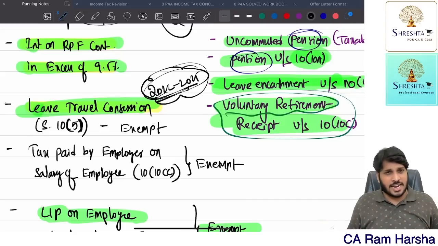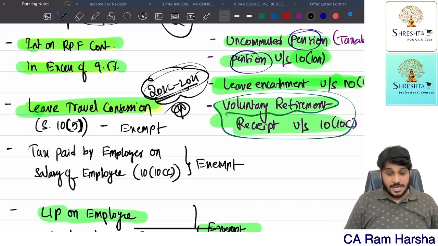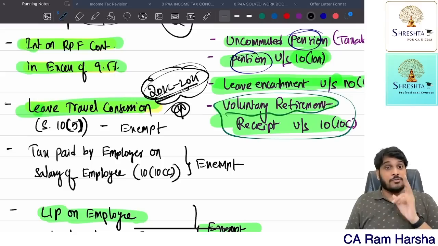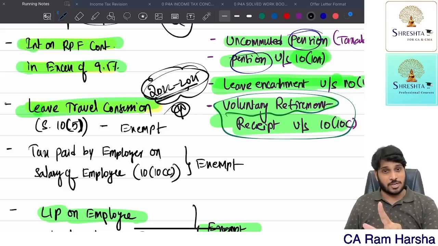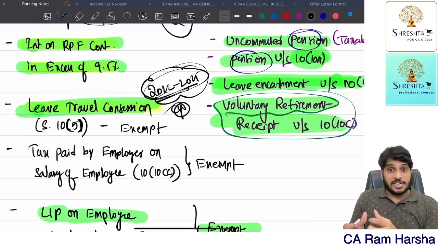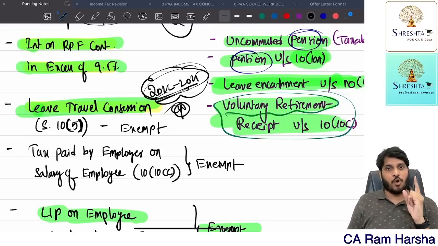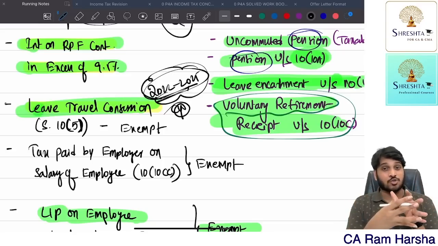Sir, financial year or calendar year? Calendar year. In these 4 calendar years, you can go for 2 holiday trips, you and your family. Family means spouse and children. Children means how many? 2 children. Getting the point? 2 children only. Suppose twins or triplets were born. First time employee has been blessed with 1 boy. Second time he was blessed with 2 boys at a time, twins. They are treated as 2 children only.